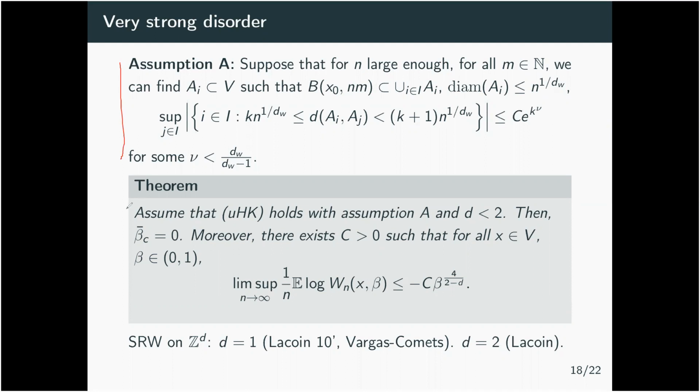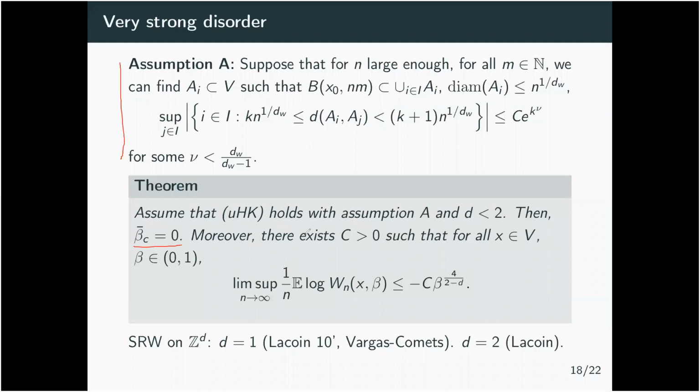And if we assume in our theorem that there is a uniform heat kernel bound with assumption A and dimension strictly less than 2, then we have that very strong disorder always holds. So the polymer will always localize in a strong sense, no matter the value of beta.